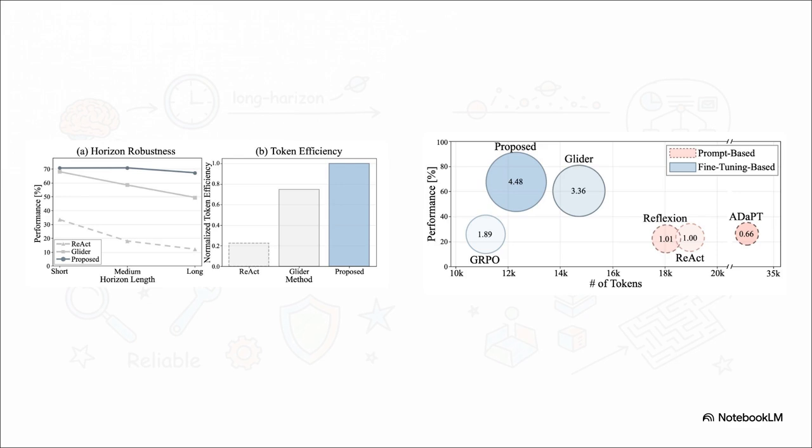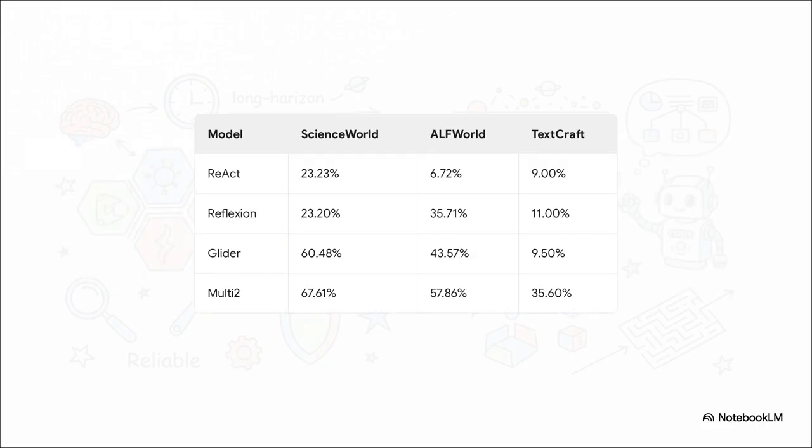And when we examine token efficiency, because Multi2 uses on-demand boss invocation, meaning that Heavy Planner isn't running on every single tiny step, it uses a fraction of the inference tokens compared to fine-tuned baselines. So it's not only smarter over the long haul, but it's vastly cheaper to run. When testing the Llama 3.1 8 billion parameter backbone on ScienceWorld, AlfWorld, and TextCraft, which are environments requiring intense multi-turn interactions and state-level tracking, Multi2 significantly outperforms prompt-based and fine-tuned baselines.